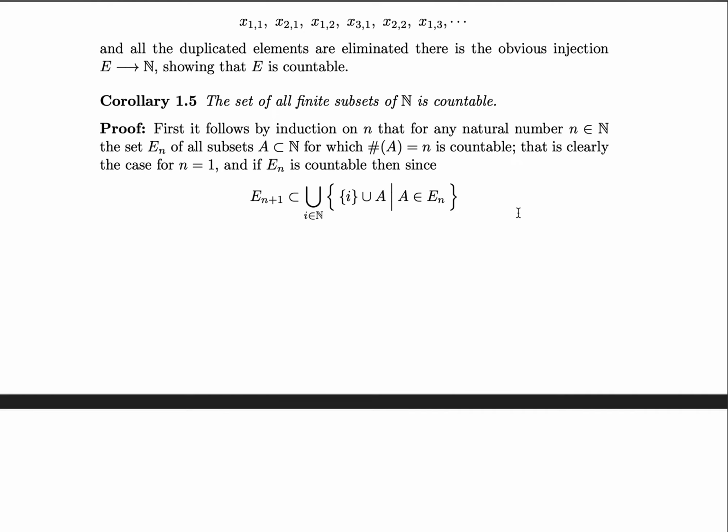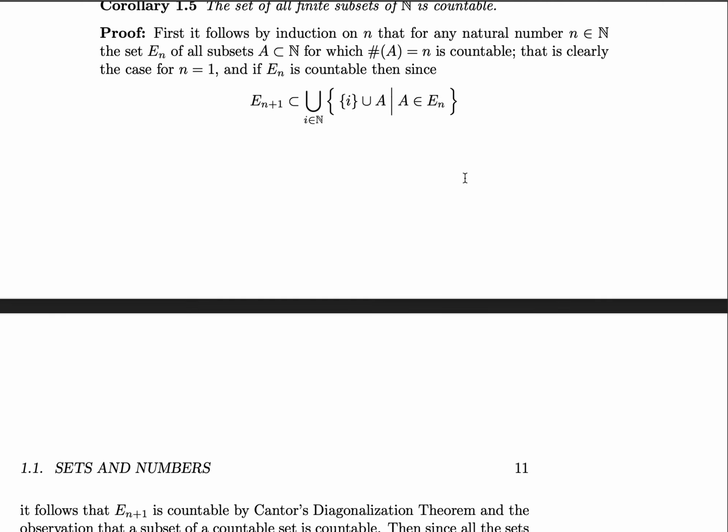We now consider the set of all finite subsets of ℕ and show that it is countable. We can do this by induction. First of all, it follows by induction on n that for any natural number n, the set E_n of all subsets A of ℕ for which the cardinality of A is n is countable. It's clearly the case for n equals 1, and if E_n is countable, then we can simply append one element to each of these sets A to create a new set in E_{n+1}, and we see this is a subset of the union over all natural numbers i of {i} unioned with that set A.